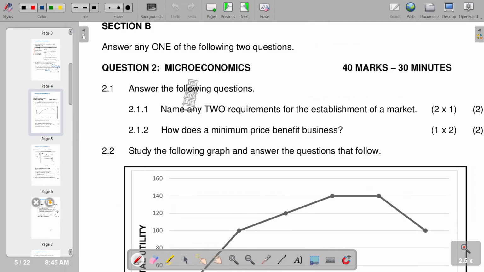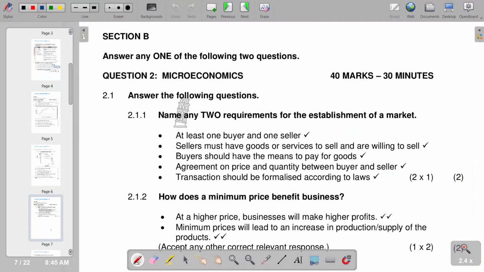According to our answer section, we should have at least one buyer and one seller. Sellers must have goods or services to sell and are willing to sell. Buyers should have the means to pay for goods. Agreement on price and quantity between buyer and seller is very important. And transactions should be formalized according to law. These are some of the requirements. So we go to the next one.